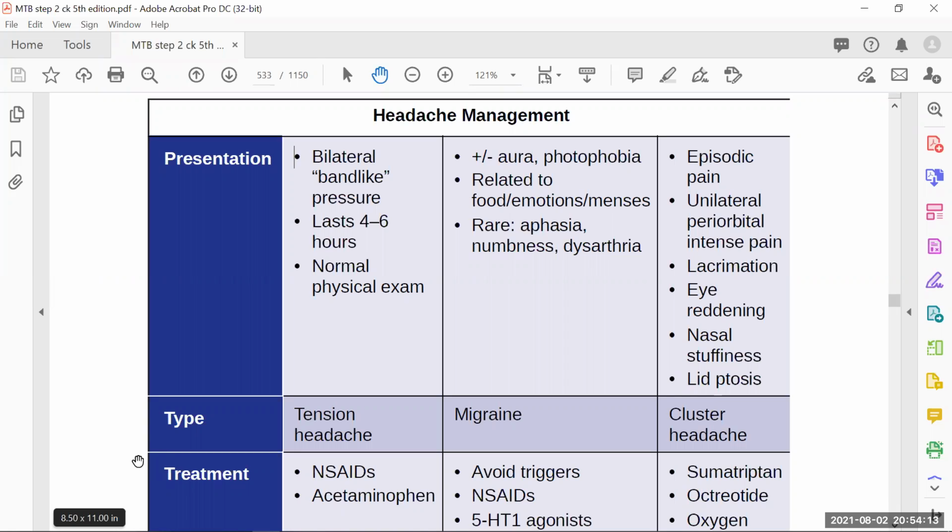Whenever the patient has these aura symptoms or light problems, think of migraine. Sometimes a certain emotional stress is there, and owing to that, the patient is going to have migraine. So that's an important presentation.